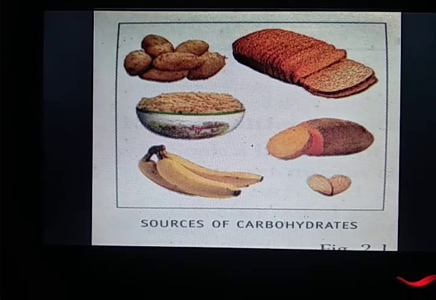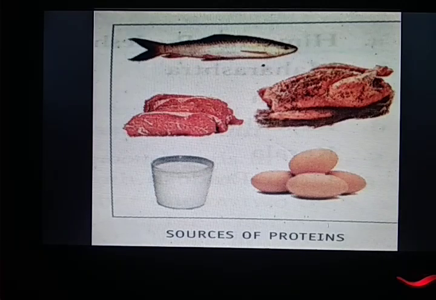Potato is there, banana is there, then grains are there, then bread is there, almond is there. In the same way, sources of protein, you can see chicken, fish, meat, egg, milk. Apart from this, we get protein from pulses also. Pulses like dal, then rajma and green grams, black grams, all these are pulses.